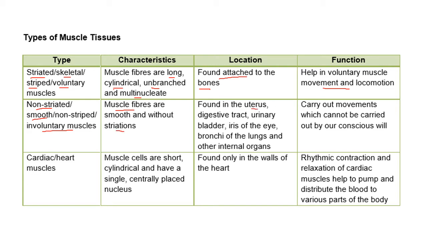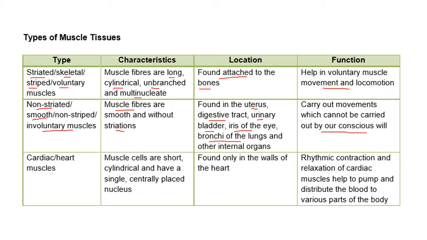Found in the uterus, the digestive tract, the urinary bladder, the iris of the eye, the bronchi of the lungs, all these things are working in our body, all these movements are there, but not under our direct will. Because they are not under our direct will, we call them involuntary muscles. Okay, so it is not by our conscious will or direct will.